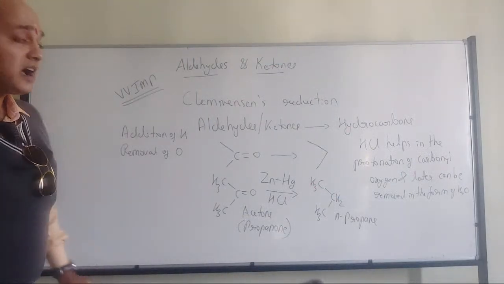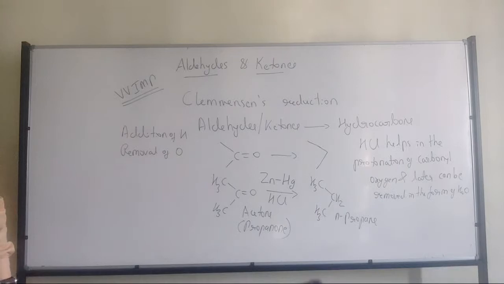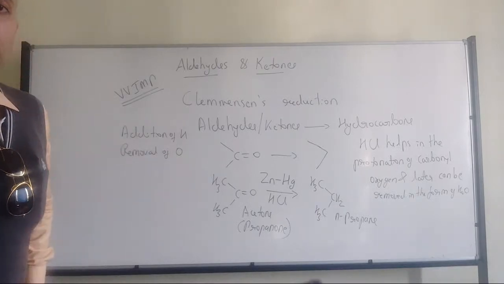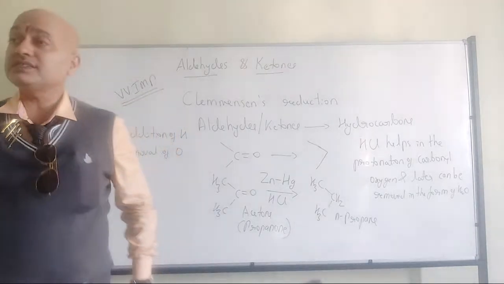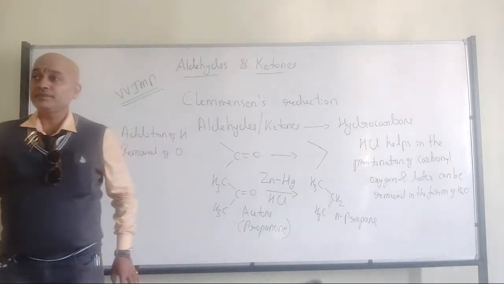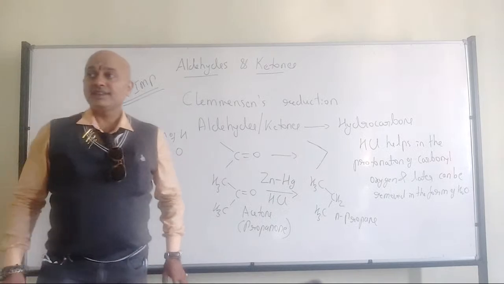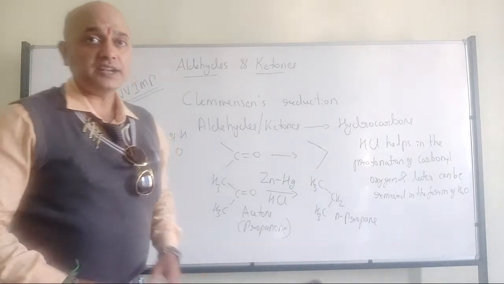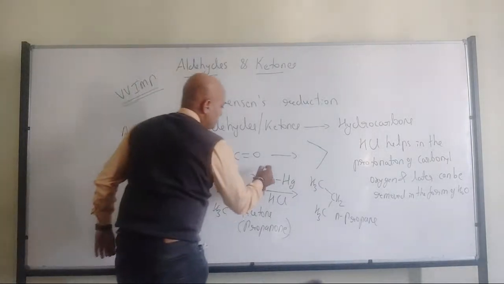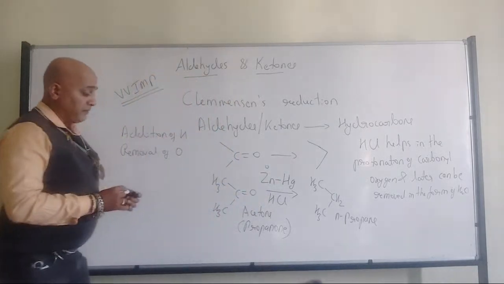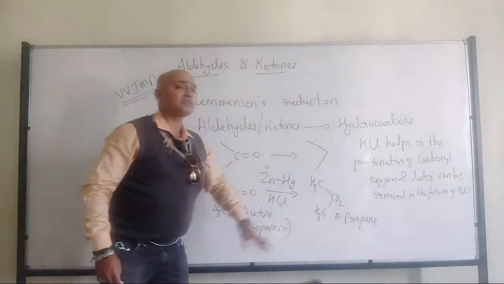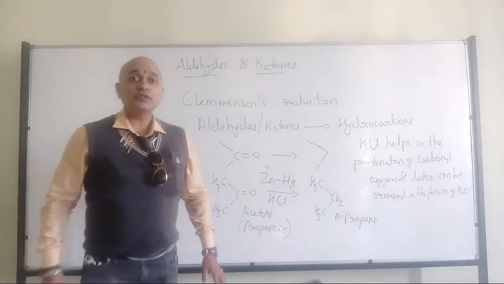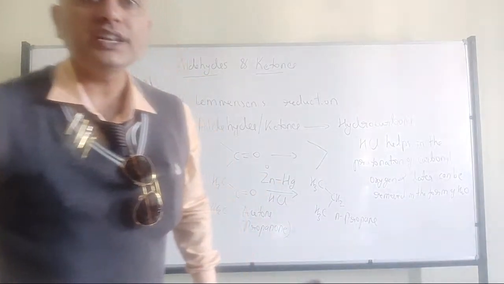So what about zinc amalgam? What is the oxidation state of the zinc in zinc amalgam? It should be 0. As I told, it's an alloy, so it should be 0. Zinc is going to help in the hydrogenation process.